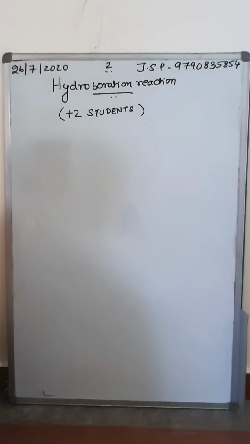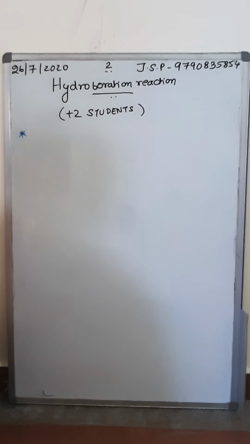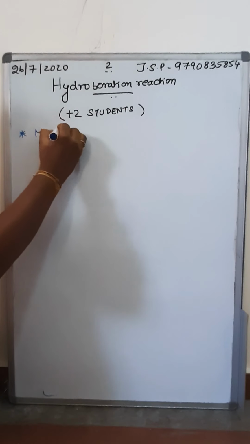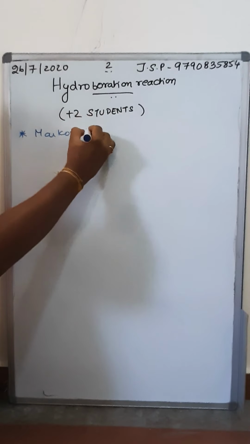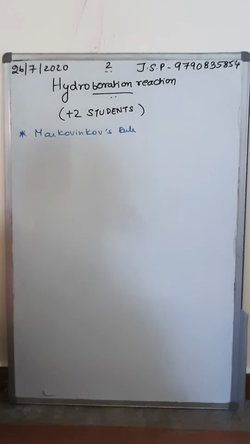So what is the first step? The speciality of this reaction. First we will list out the speciality of this reaction. This reaction follows Markovnikov's rule, undoubtedly.